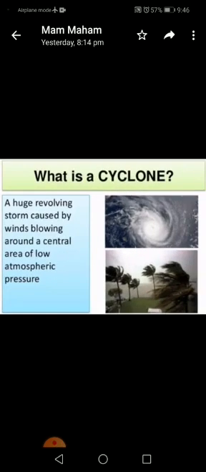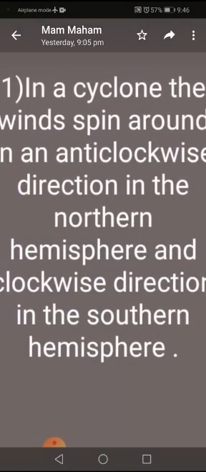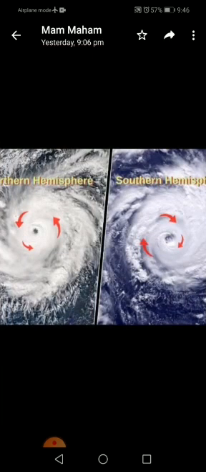Okay, now the next topic that we have is cyclones. What is a cyclone? A huge revolving storm caused by winds blowing around a central area of low atmospheric pressure. Now some characteristics of cyclones. In a cyclone, the winds spin around in an anti-clockwise direction in the northern hemisphere and clockwise direction in the southern hemisphere. You can clearly see the rotation of the air in the cyclones.